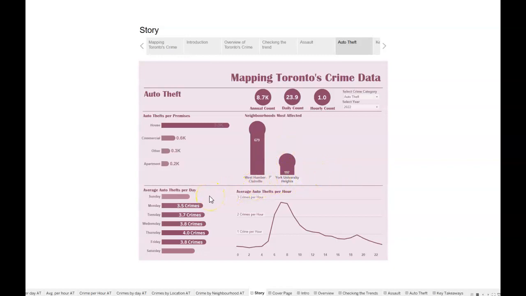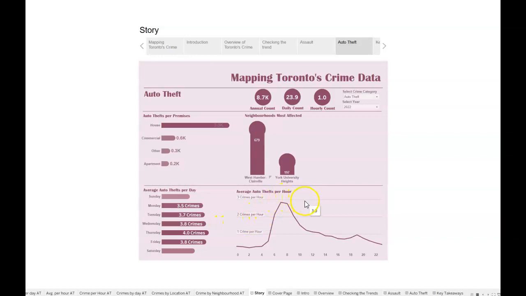And on average, from Sunday to Saturday, the auto theft cases range from 2.3 to 4. Saturday and Sunday, it's relatively fewer cases as compared to Monday to Friday, with Thursday being the most and Friday and Wednesday almost close. So the most auto thefts were reported between Wednesday and Friday, with the weekend being the days with the least amount of reports for auto thefts.